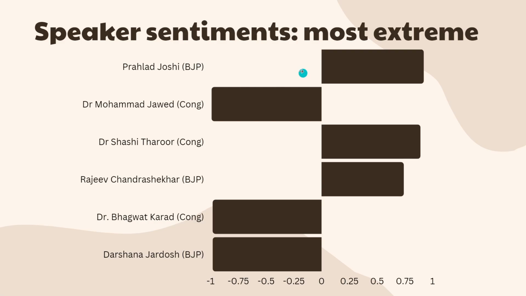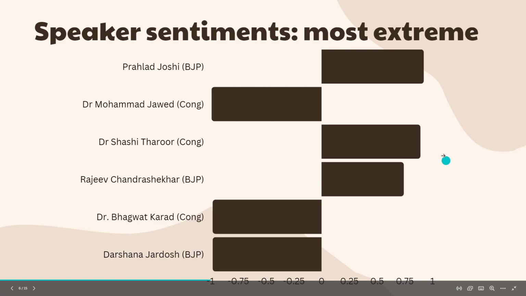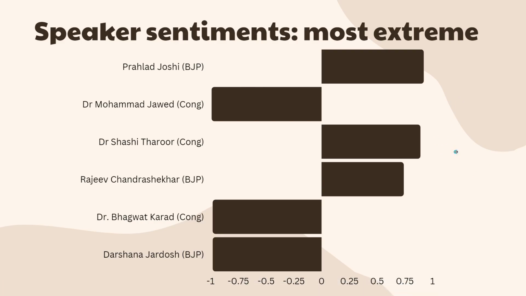Again, this is the speaker sentiments results that we decided were not as unrandom as we would like them to be, because you can see that this is the most extreme result. We find BJP leaders with the most extreme positives, and we also find Congress leaders with the most extreme positives, but we also find Congress and BJP leaders with the most extreme negatives. Since this does not correlate too much, we will not spend more time on this.